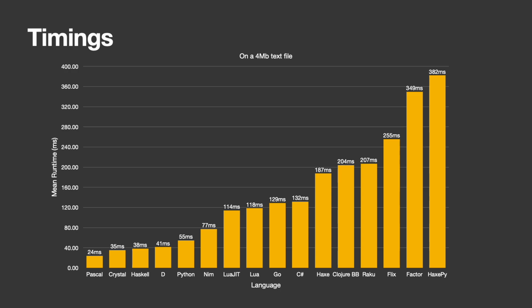Having said that, I think projects like this are always more fun when you see some benchmarks. I've left out some of the outliers since the graph looked better without them. Safe to say if the language isn't here, then it ran really slow. Pascal is impressive, but it did have the most efficient implementation, even if that was unintentional. Crystal wasn't written as efficient, but still very fast. Haskell's also showing here that functional programming is no slouch.